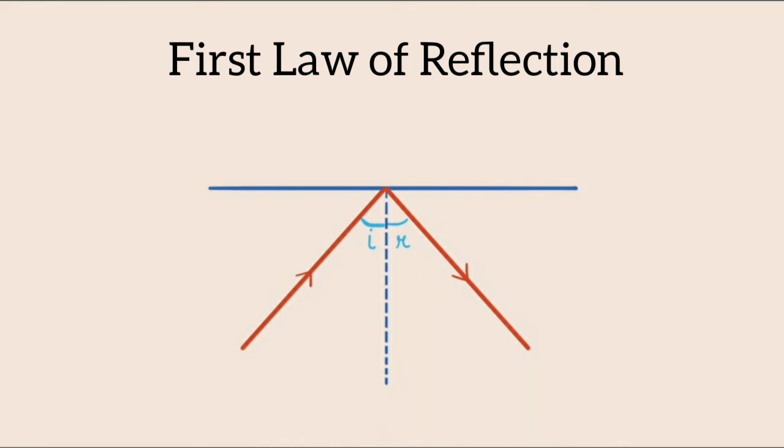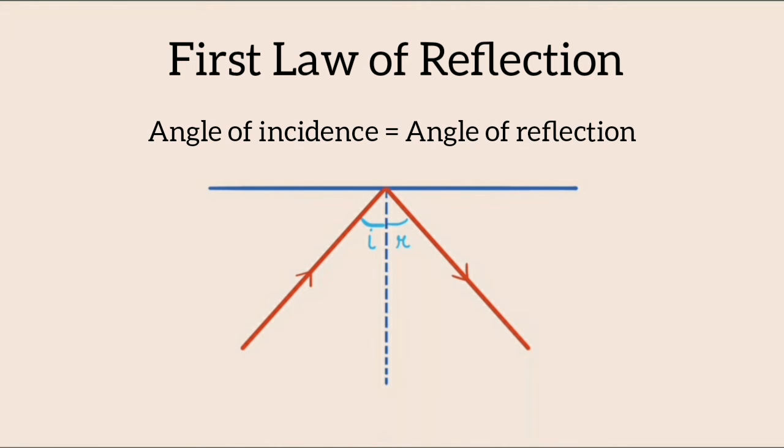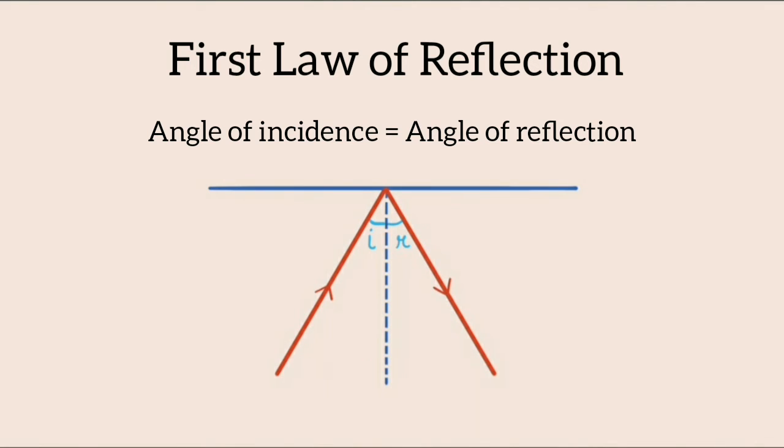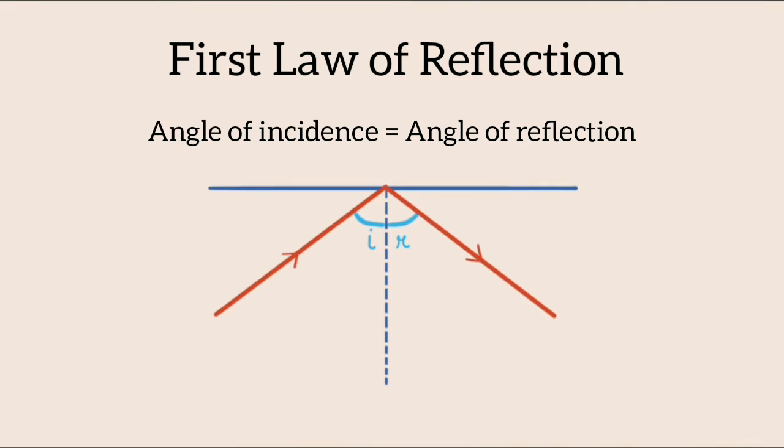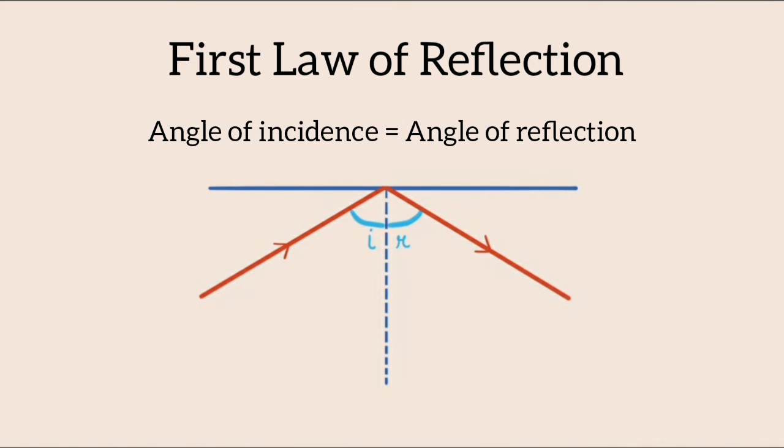First law states that the angle of incidence I is always equal to the angle of reflection R. It can never be a case that angle of reflection differs from angle of incidence. If angle I is, suppose, 30 degrees, the corresponding angle R will be 30 degrees as well. And similarly, if angle I is greater, angle R is also greater.